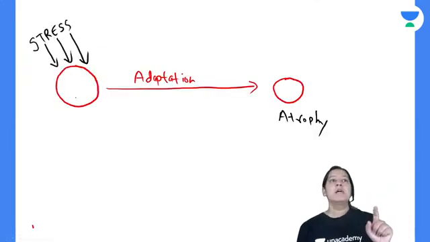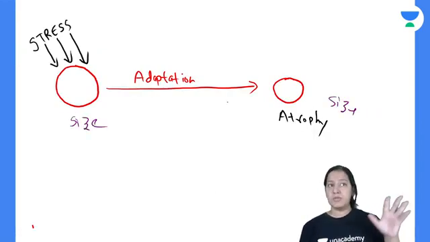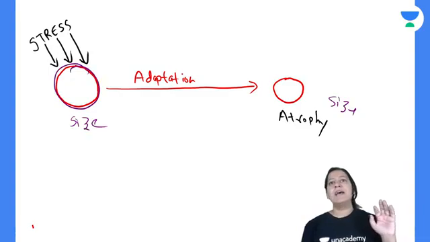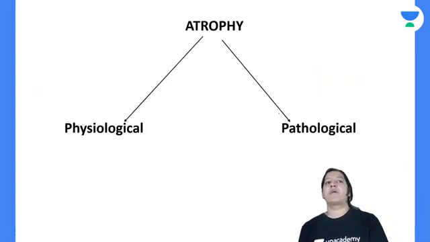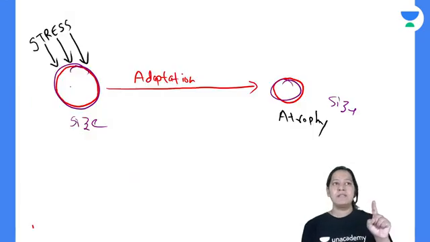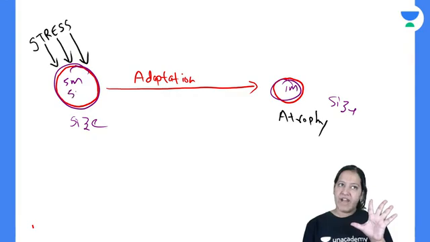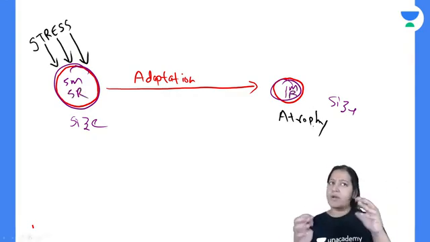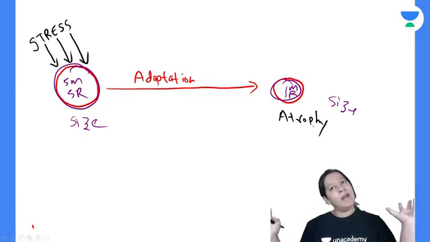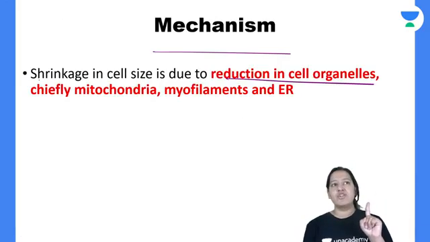It will not decrease beyond that. So you see the size here and see the size here. The size is decreasing due to the stress. What is the mechanism? The mechanism is reduction in cell organelles. Why? Just suppose there are 5 mitochondria here, so here there is only 1 mitochondrion. Here there are 5 ribosomes, here only, just for example, 1 ribosome. So all the cell organelles are reduced in number. That is the reason for shrinkage of the cell.